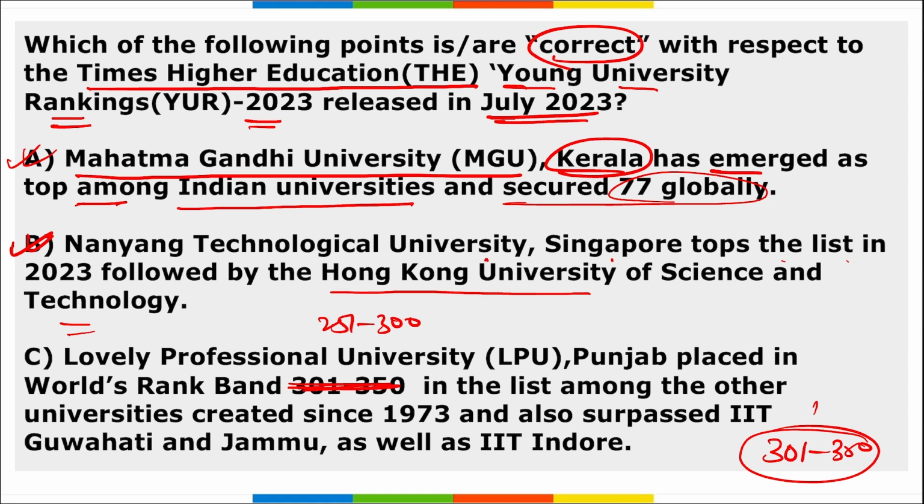Correct? If we talk about IIT Mandi, it was placed in the band of 351 to 400. Correct? So option C is wrongly marked here, and we have to tell the correct option. So A and B are correct here.